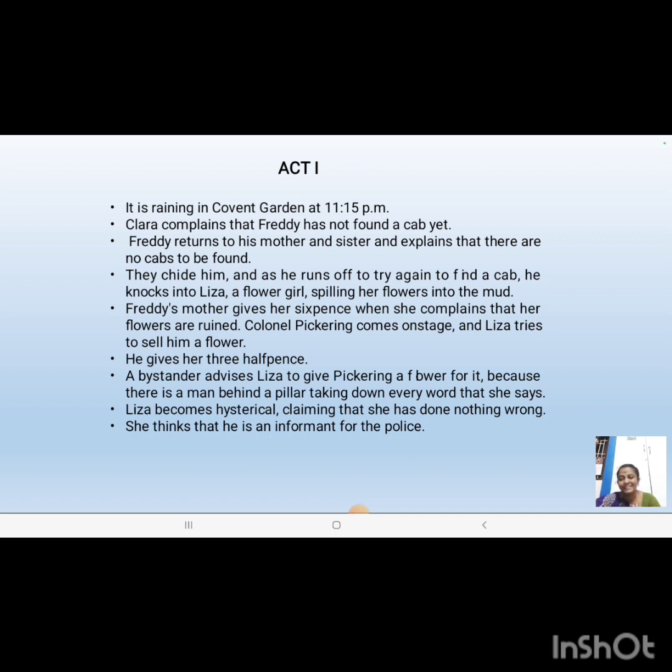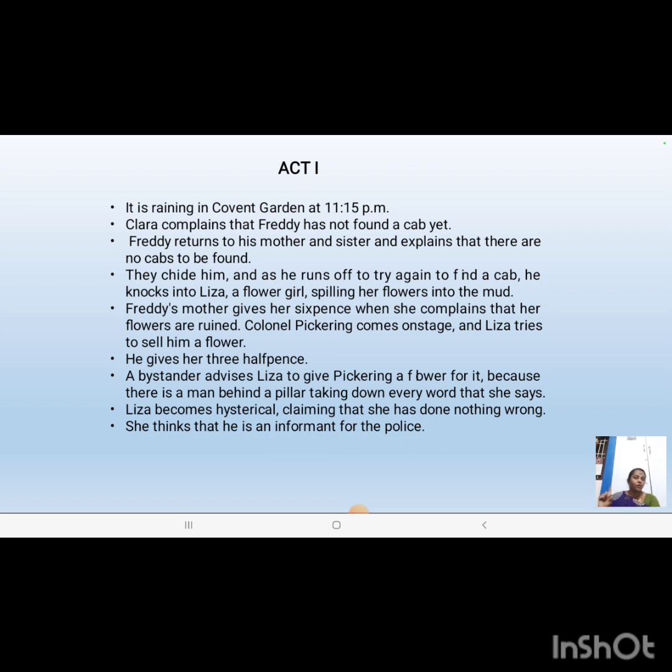For that, Eliza will ask for some money from Freddie, but he will move away from the place. Mrs. Eynsford Hill will give some amount, sixpence, I think, to the girl because her son has spilled the flowers. So she'll give Eliza some sixpence. Eliza will not be satisfied with the money she has.